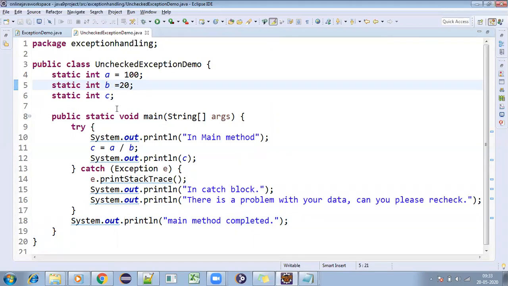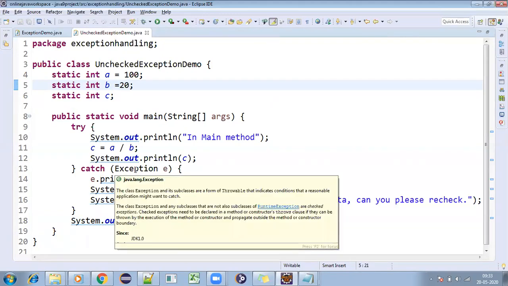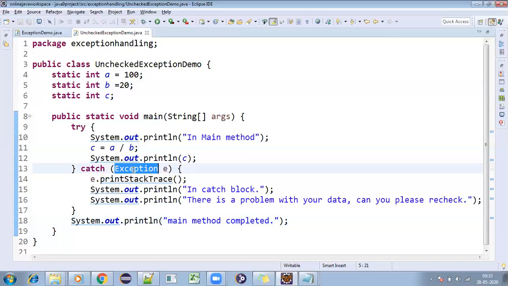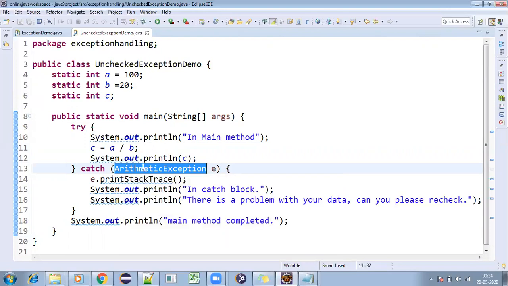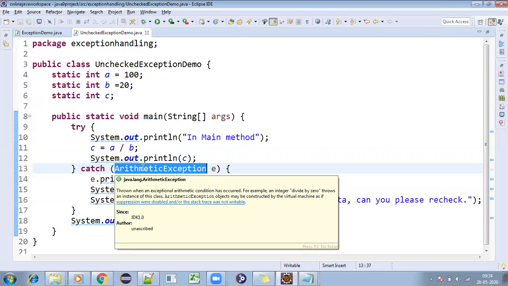So this is one type of unchecked exception, that is arithmetic exception. Here, can I give Exception like this or can I give the specific exception also? Actually, we should give that particular specific exception only. So that is arithmetic exception we need to give here. In real time, whatever the exception is, that particular exception you will be giving here. Then people think, sir, how will we know which exception we want to give here? That comes based on experience.